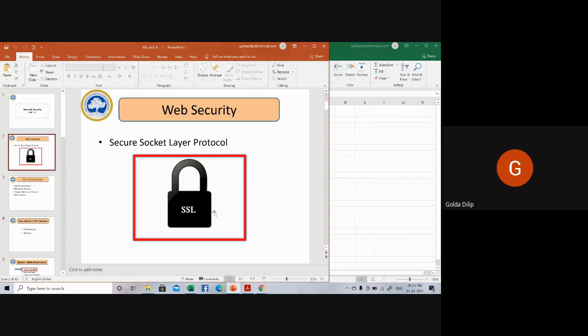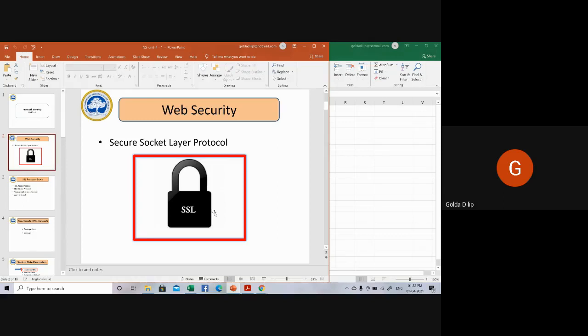So this Secure Socket Layer protocol is basically an internet protocol which is used for secure exchange of information between your web browser and a web server. We had discussed various network security services, things like non-repudiation, privacy, authentication, confidentiality. There are around 7 basic security services.